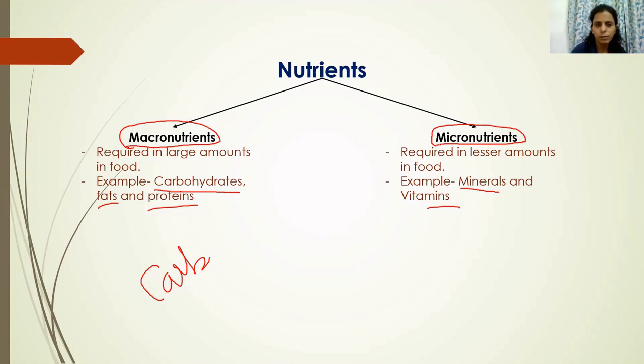Another important thing you have to remember is that after macronutrients are consumed by a living organism and go inside the body, these macronutrients, that is carbohydrates, fats and proteins, require digestion before being used up by the cells. Our body has to first digest these carbohydrates, fats and proteins, and only then will they be utilized by our body. But minerals and vitamins do not require any kind of digestion. They can be directly absorbed in the body of a living organism.